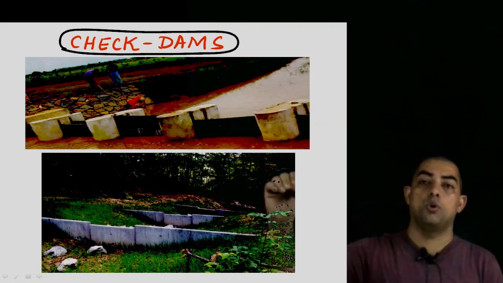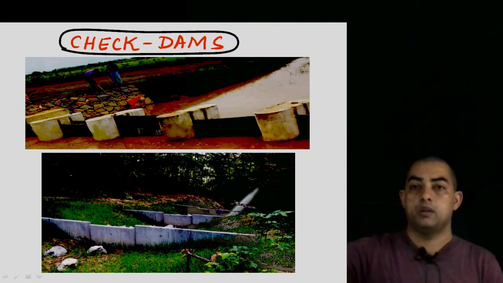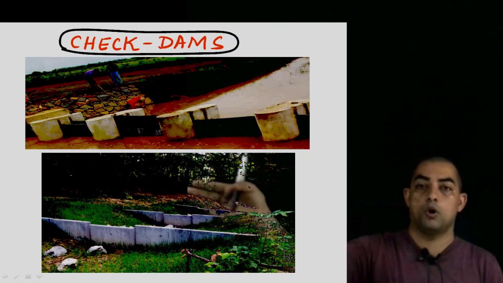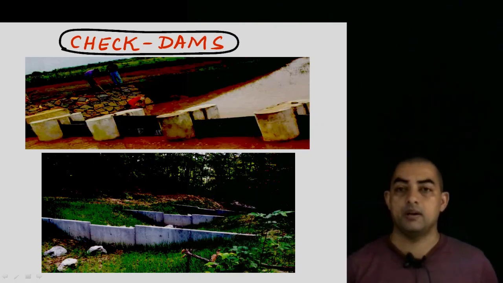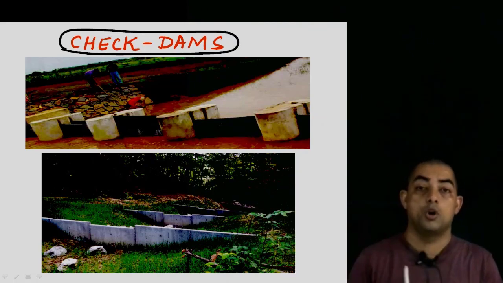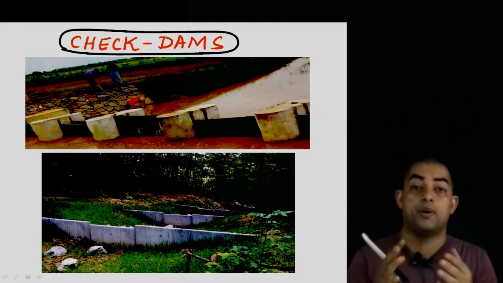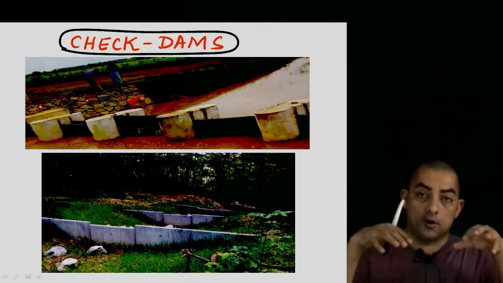As you can see in both of them, some cemented area has been made. In this field they have made small barriers with the help of these cemented check dams. So what is going to happen? When the water flows, the problem was that it takes away all the soil, that is, soil erosion happens, and all the water flows away. It will not seep into the ground.